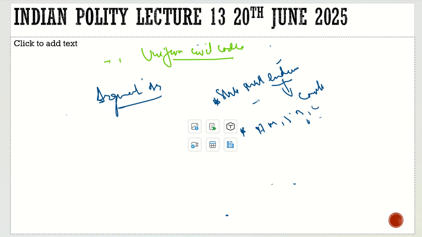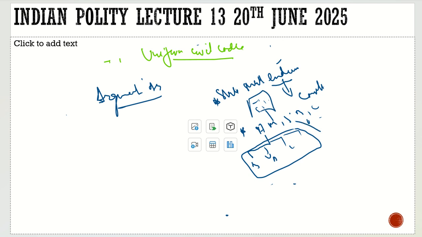What does uniform civil code mean? For example, Hindus have different groups. They have the Brahmins, there are Dalits, there are Lingayats. They should have a uniform code. They should have a uniform law. For Muslims, if they are Shia or Sunni, whatever they are, they should have a uniform law. For Jains, whatever they are, they should have a uniform law. So this is what uniform civil code means according to certain people, like Faizan Mustafa.